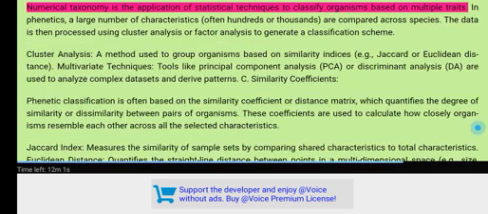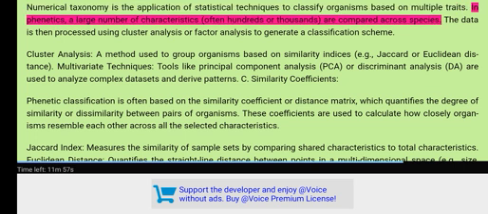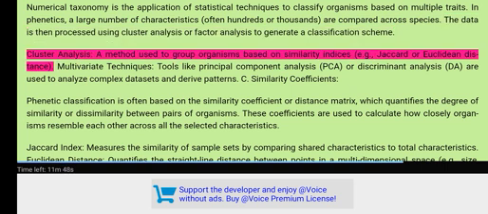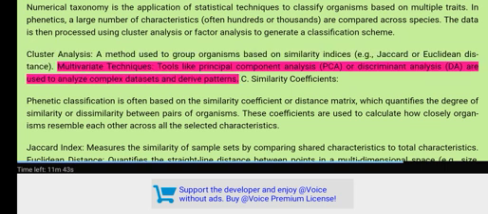B. Numerical taxonomy. Numerical taxonomy is the application of statistical techniques to classify organisms based on multiple traits. In phenetics, a large number of characteristics, often hundreds or thousands, are compared across species. The data is then processed using cluster analysis or factor analysis to generate a classification scheme. Cluster analysis is a method used to group organisms based on similarity indices, e.g., Jaccard or Euclidean distance. Multivariate techniques, tools like principal component analysis (PCA) or discriminant analysis (DA), are used to analyze complex datasets and derive patterns.